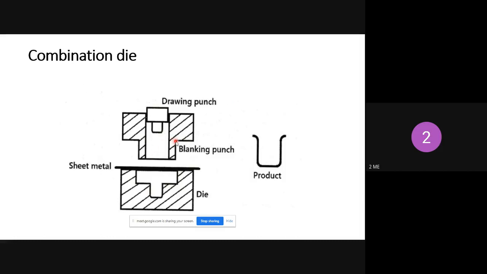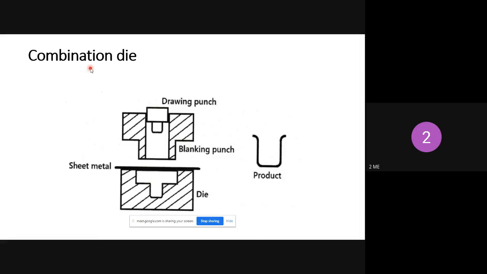This is the blanking punch. The blanking punch's function is to remove a certain portion of the sheet metal. Then this drawing punch moves further downward, and you get the required cup-shaped product. Initially the blanking punch removes a certain portion, and that removed portion of sheet metal is placed here. The drawing punch then applies pressure to the sheet metal, which is deformed and you get the required cup shape. So this is the combination die.